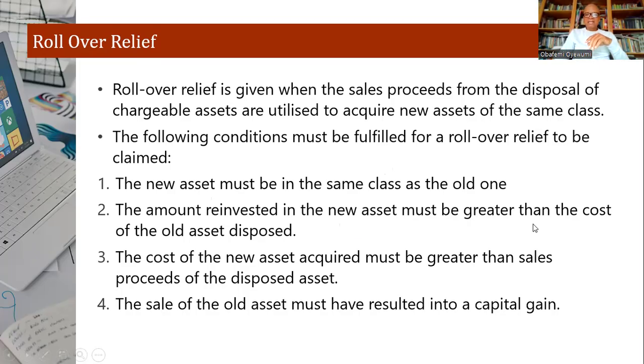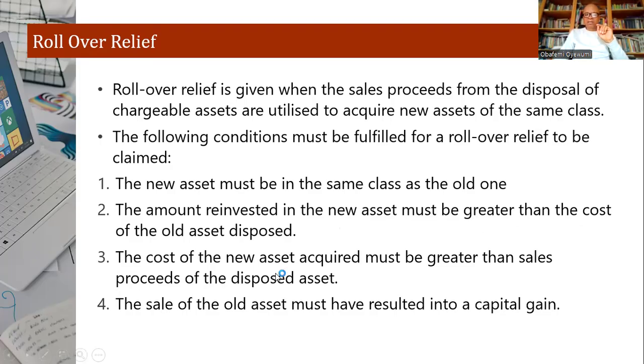So if you got any gain in the process of disposing the old asset, the amount invested must be greater than the cost of the old asset that you disposed.